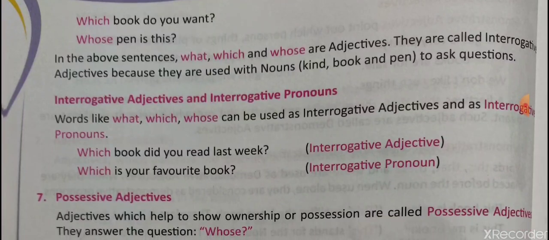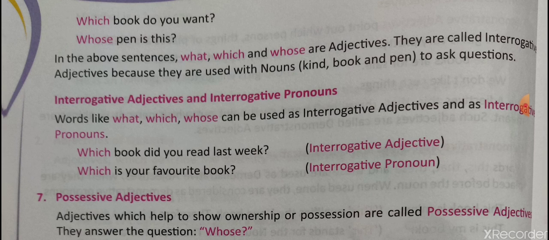Here we have to make a difference. Whenever we use the interrogative word before the noun, it is an interrogative adjective, and whenever it is used for the noun, with the word at the start but the noun placed at the end of the sentence, it is an interrogative pronoun.